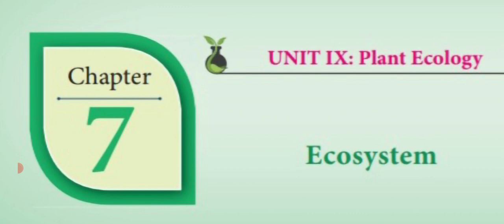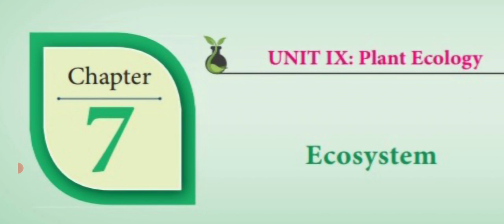Dear students, in the previous video class, we have seen ecological pyramids or Eltonian pyramids. It is divided into three types: pyramid of number, pyramid of biomass, pyramid of energy. So, pyramid of number means a graphical representation of the number of organisms at each successive trophic level in an ecosystem is known as pyramid of number.